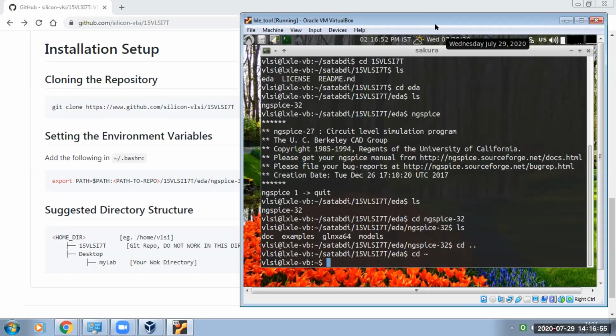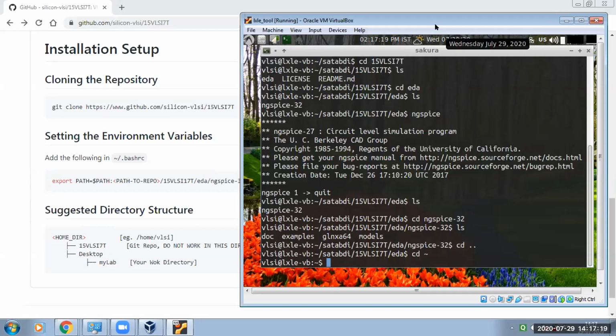Quit in ngSpice, you can quit. Then it writes ls. After that, what is going on? Can you please explain?